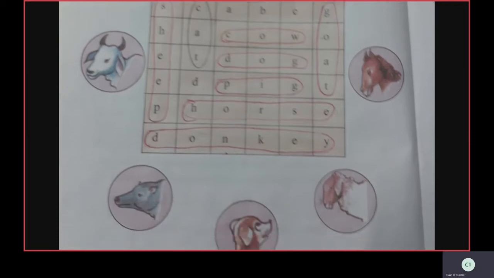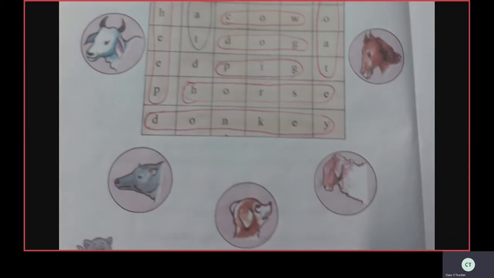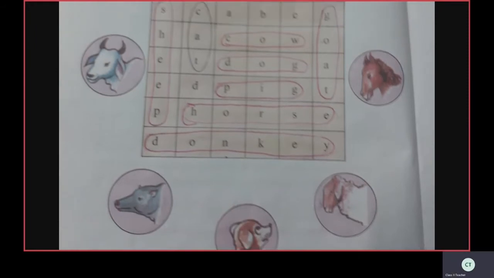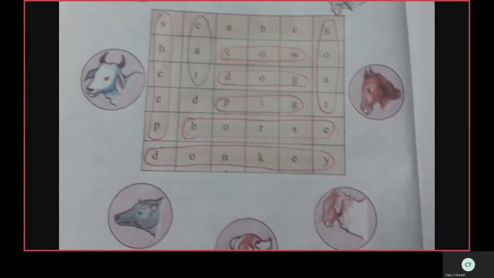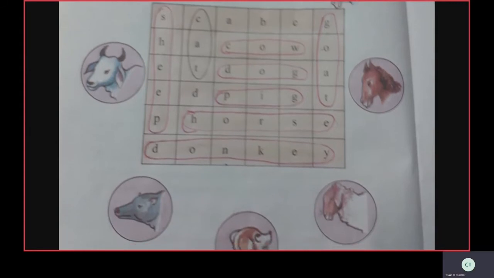Over, children. Now identify the next animal. Yes, it is a sheep. Where is the sheep in the grid? Yes, it is in the first line. Yes, circle the sheep. S-H-E-E-P, sheep.